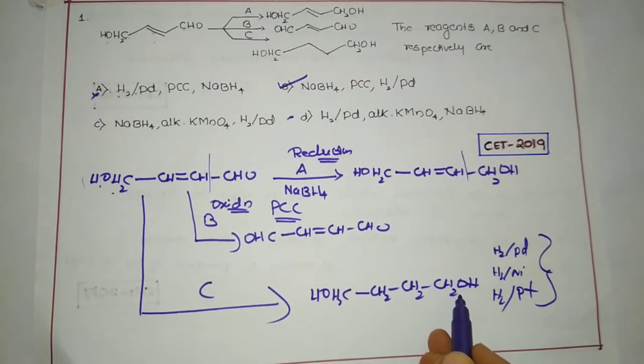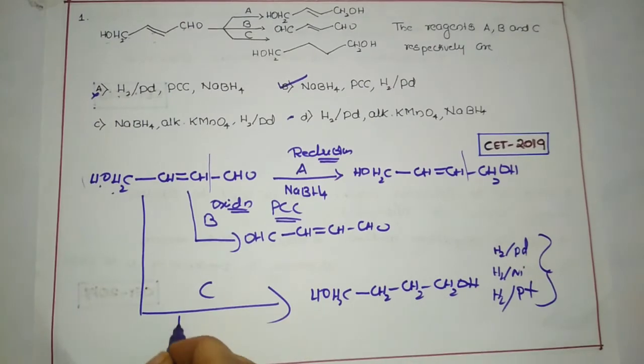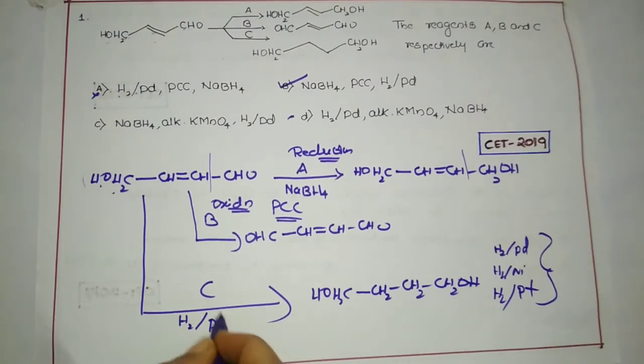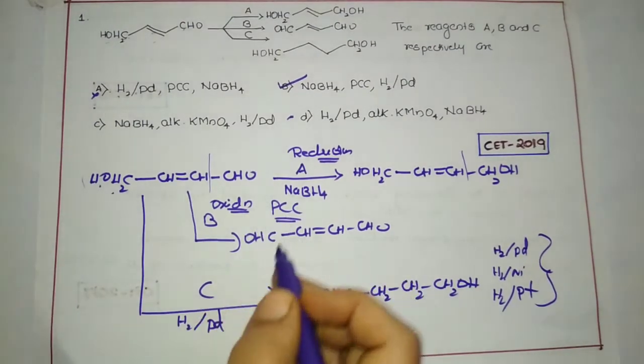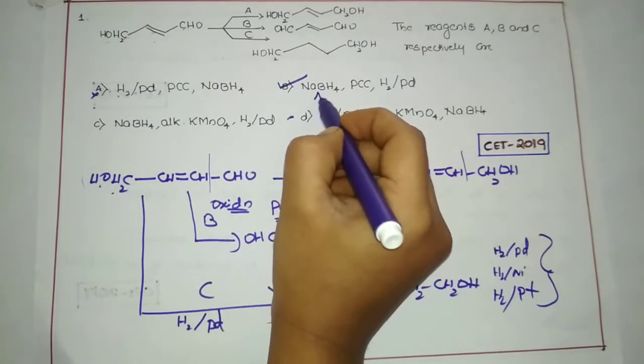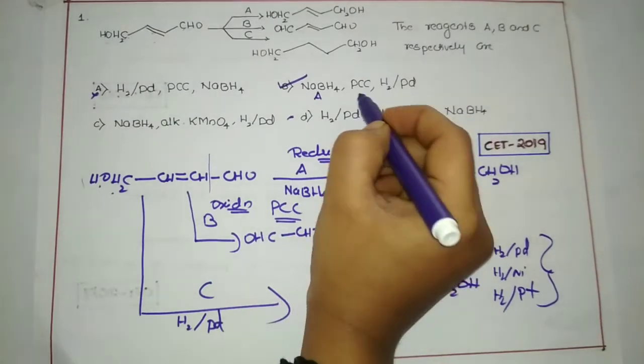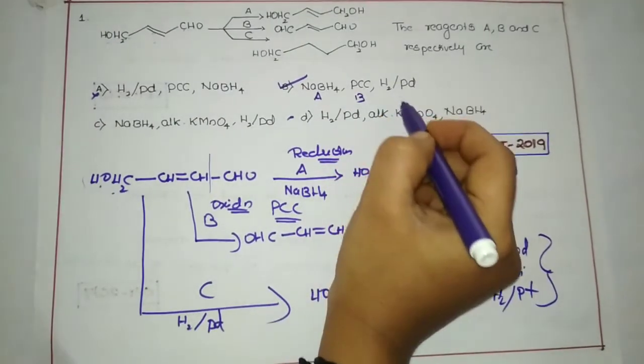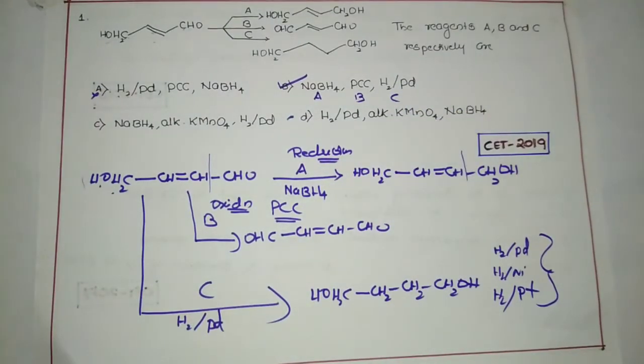The reagent we use here is hydrogen over palladium, which is option B. So the A reagent is sodium borohydride, the B reagent is PCC, and the C reagent is hydrogen over palladium.